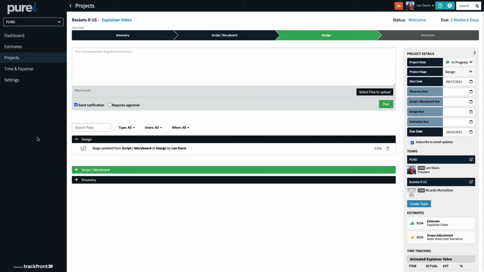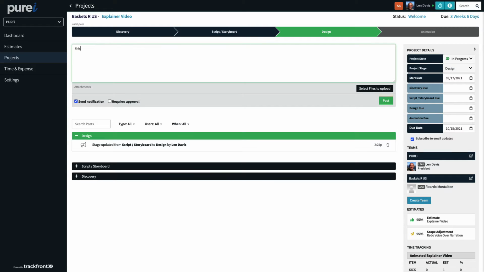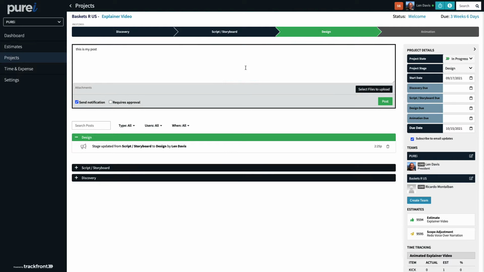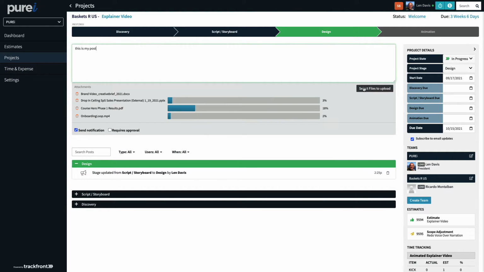Let's take a deeper look into how attachments work on the project wall. So if you were to create a post that included attachments, you simply type in your post and you drag and drop in one or multiple attachments right onto the post window, just like this. Or you can click Select Files to upload. It works the same way.